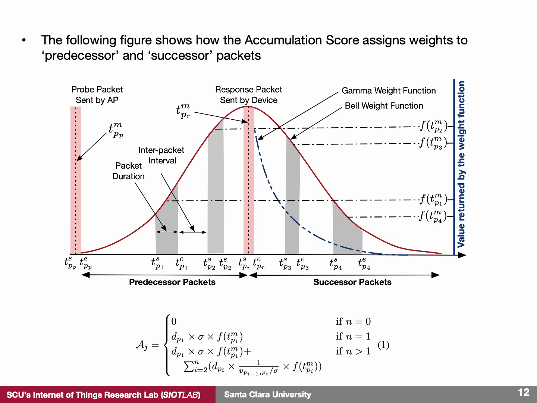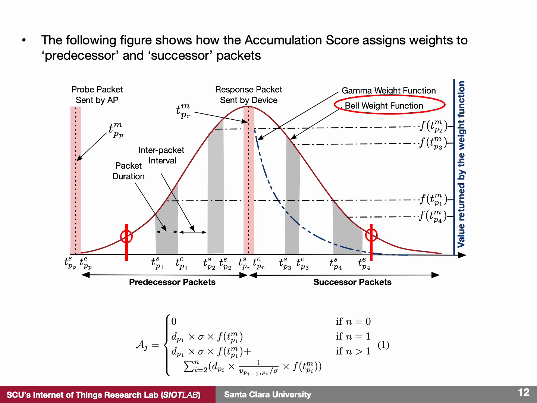To represent this relationship, we use weight functions that peak at the time of the response packet's transmission. The weight function is used to measure the effect of each predecessor and successor packet on the accumulation score. For instance, the weight of packet P1 and its contribution to device latency is calculated by its corresponding point on the weight function. Therefore, using different weighting functions, we can assign different weights to predecessor and successor packets.